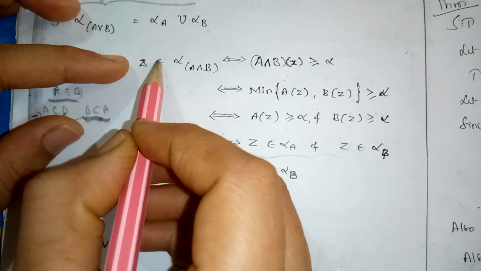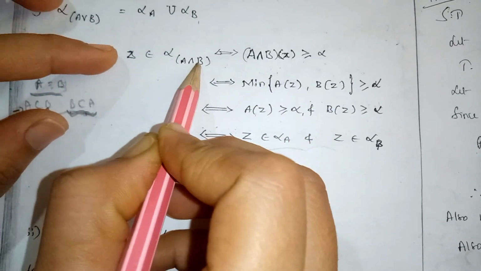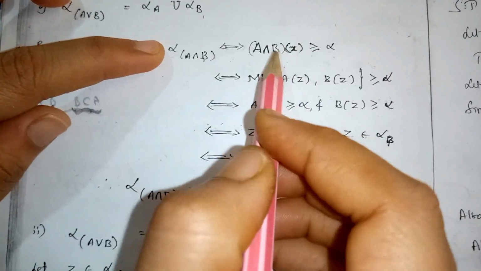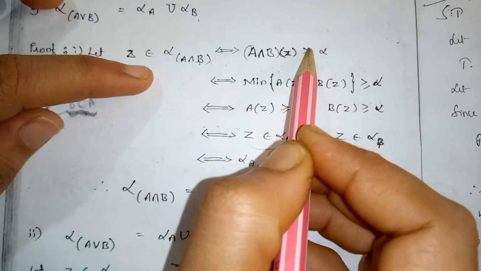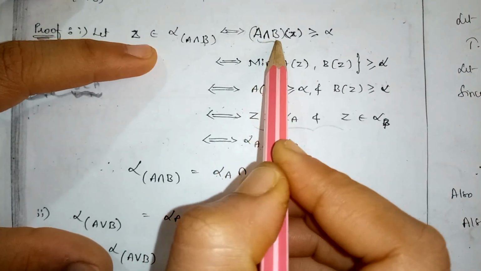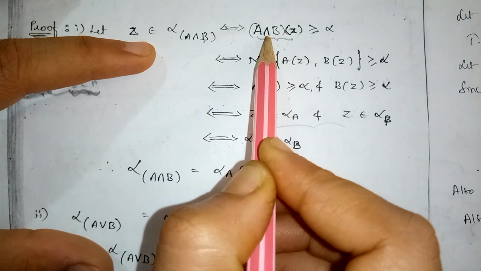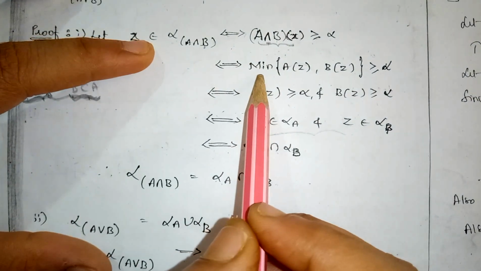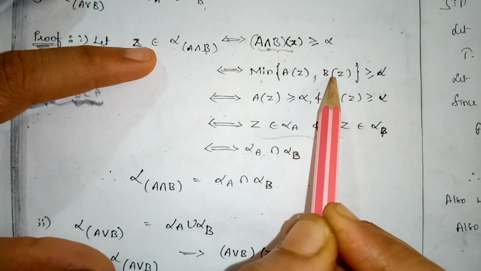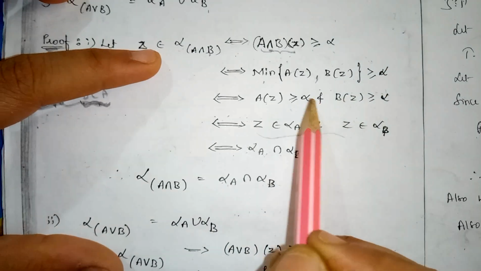Assume that Z belongs to alpha of A intersection B. Then by using the alpha cut set, A intersection B of Z is greater than or equal to alpha. By using the intersection operation it can be written as minimum of A of Z, B of Z is greater than or equal to alpha.